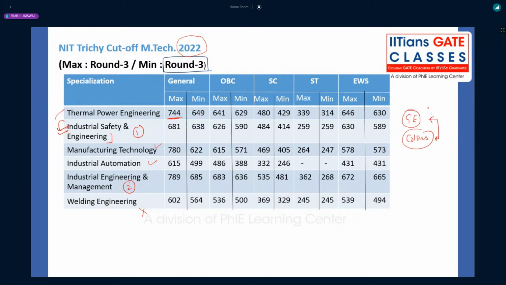They used to select only 2 to 3 candidates from thermal out of a strength of 18 or 24. Almost every sub-branch has a strength of 24. It may vary from 20 to 30, maybe even from 18 now. So I mentioned that at NIT Trichy you can go for industrial safety and industrial engineering and management.